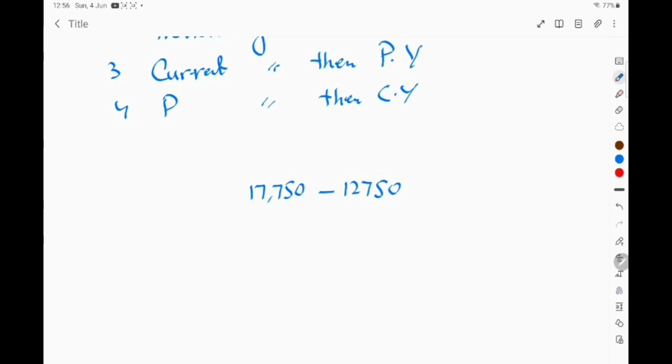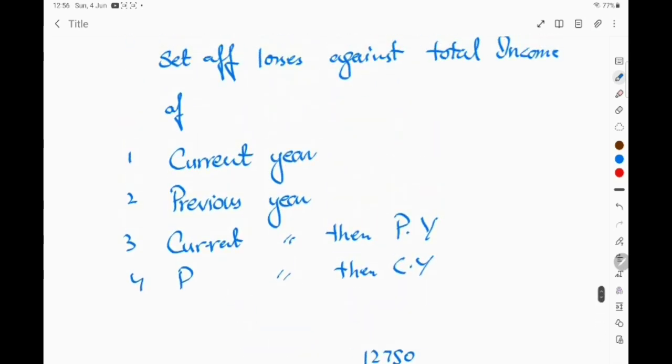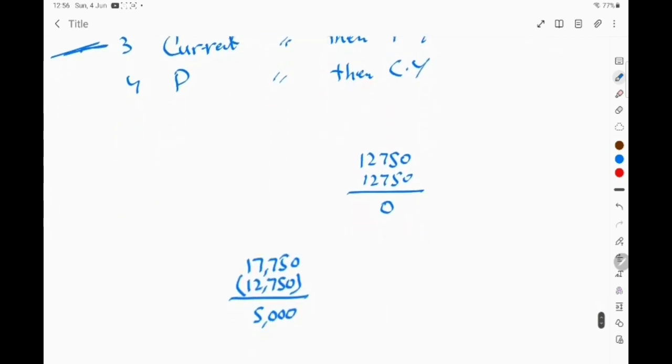So our tax liability in the year 22-23 will be 0, right, as we are setting off 12,750 of loss against the current year total income. So it will make the total income 0. The remaining 5,000 of the total loss could be set off against the previous year income, right? First current year and then previous year income.